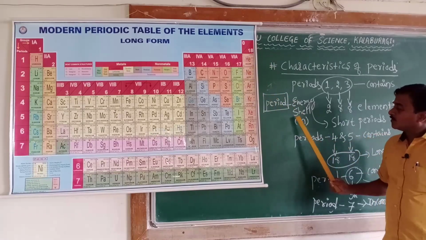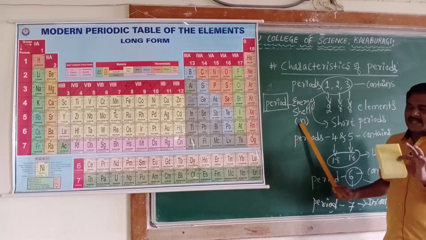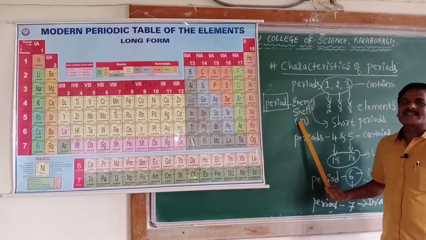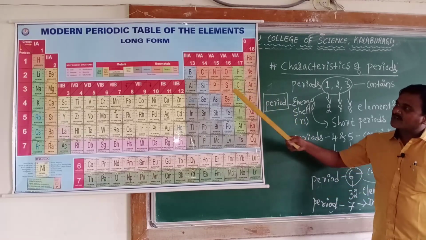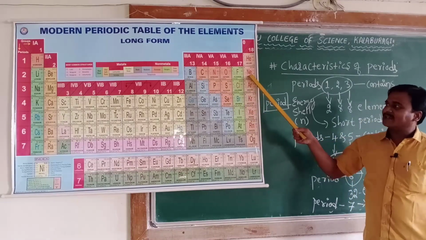If you go to the second period, the n value is 2, which accommodates 8 electrons, therefore there are 8 elements.